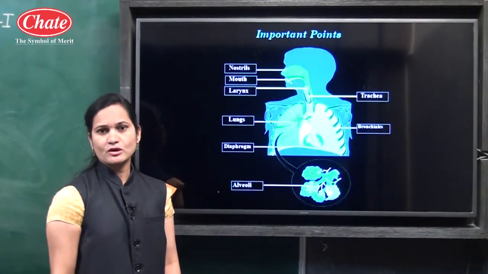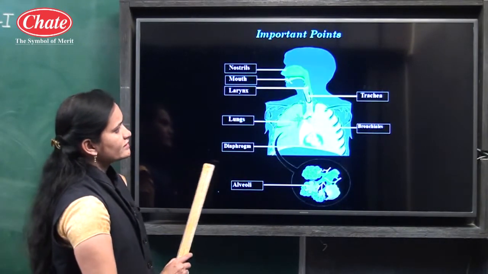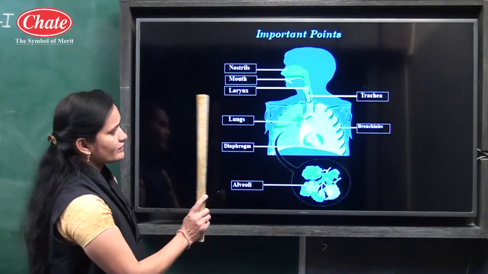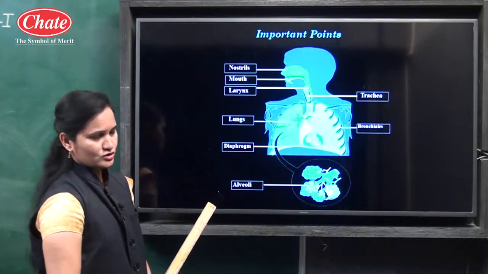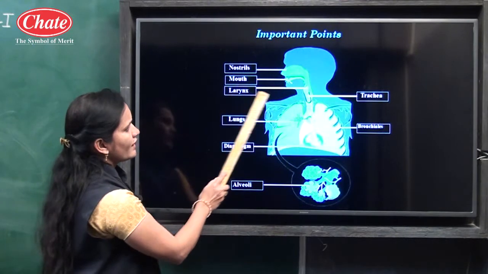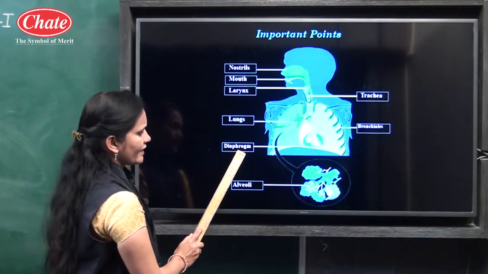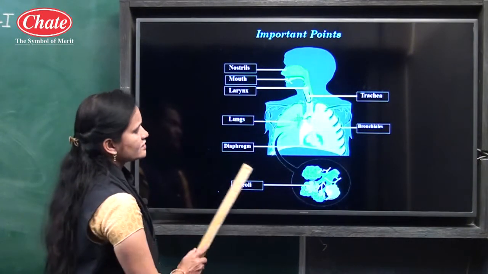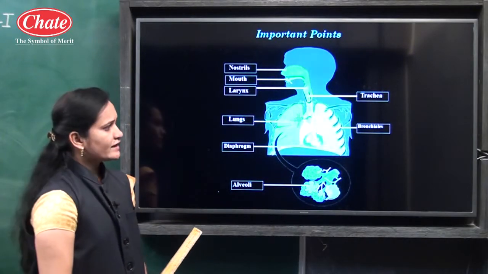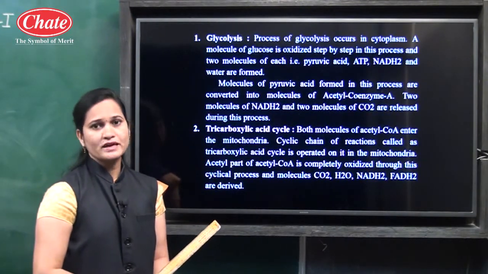Now we have only discussed cellular level respiration. Here observe this diagram carefully. This is the diagram of respiration, by which you can observe the parts involved in the respiration process. The nostril is present, and after that the mouth, larynx, trachea, bronchioles, lungs, diaphragm and alveoli. These are all the parts by which the respiration process takes place. Now let us see the first step involved in aerobic respiration.